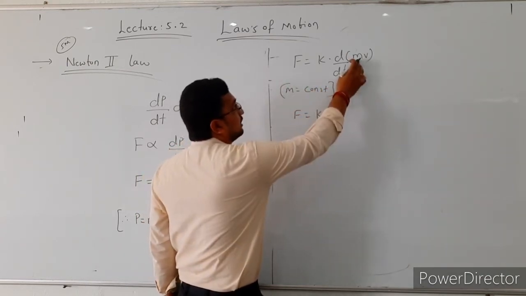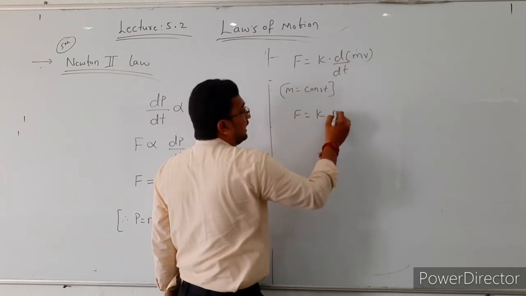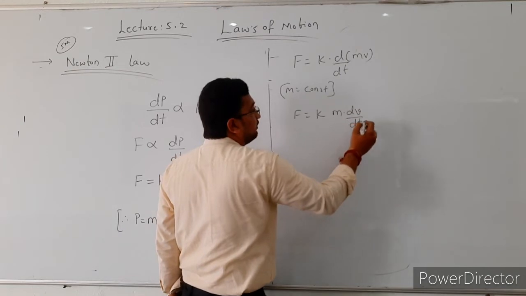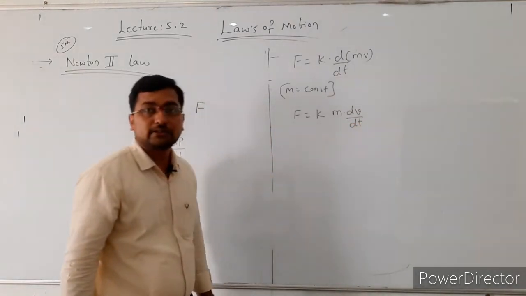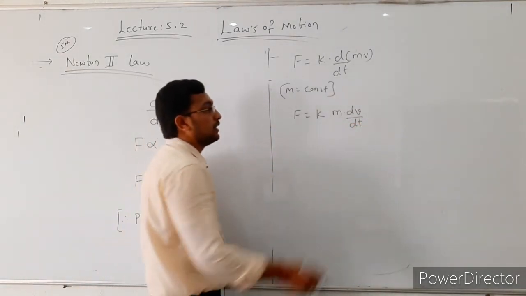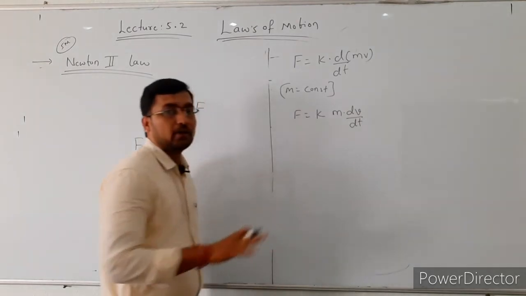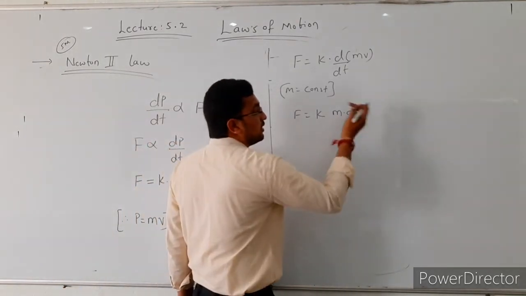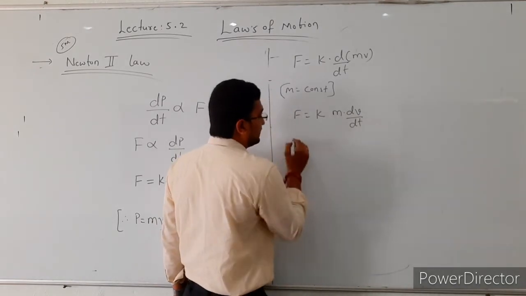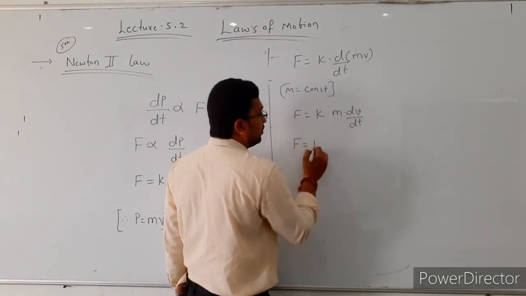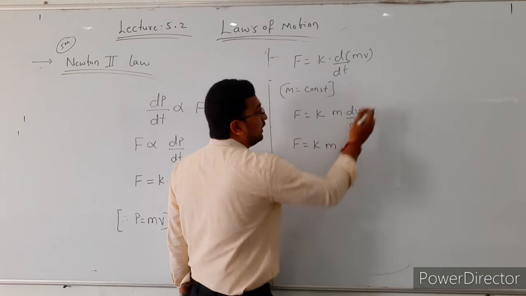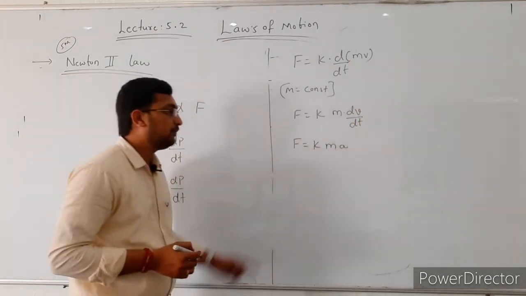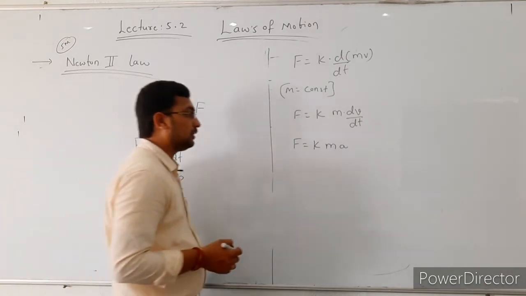Since the mass is constant, take m outside, then F is equal to k m into dv by dt. What does dv by dt mean here? The velocity changes with respect to time. The rate of change of velocity gives the acceleration. So F is equal to k into m into a.